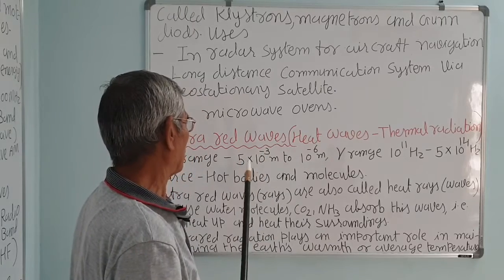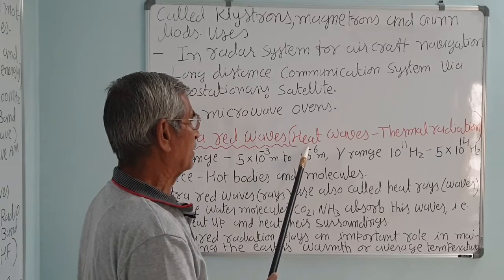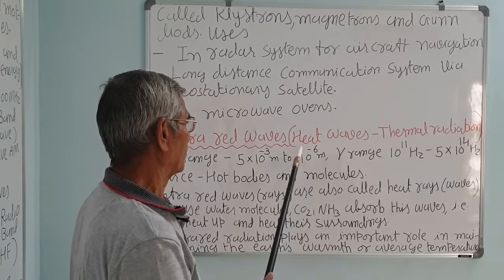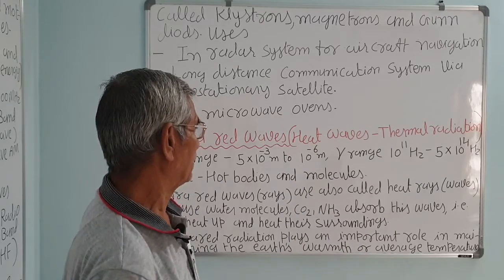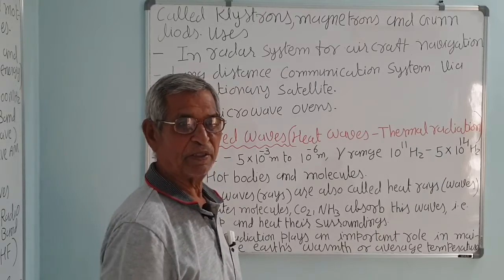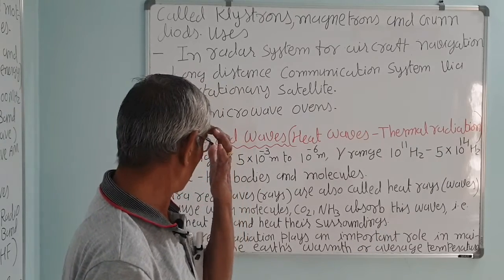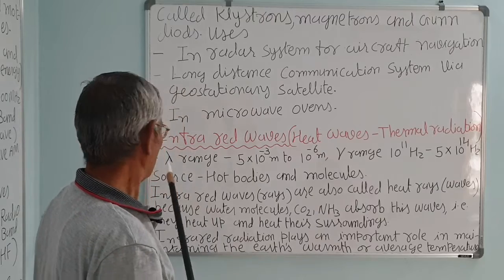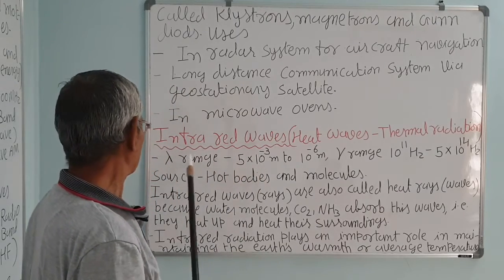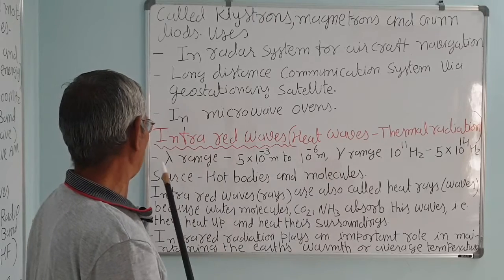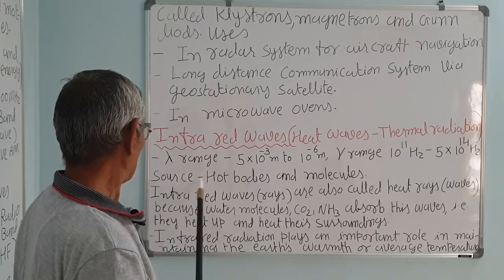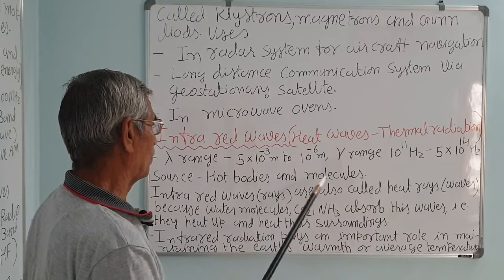Similarly 10 raised to minus 6 into 10 raised to 14, the power will be 8. That is the velocity you get, on the power 8. In every wave range, wavelength into frequency will be the velocity of light.